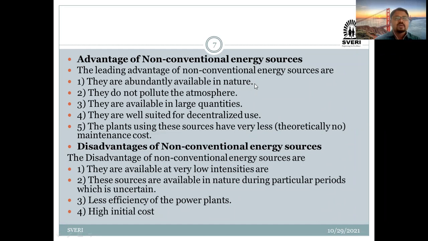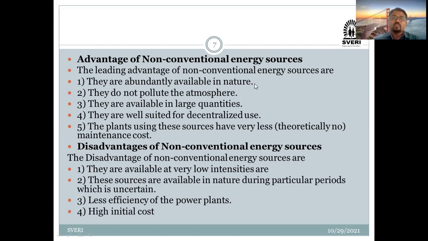Decentralized in the sense that if everyone wants to use them, then they are well suited. There's a best example. Consider the example of our college. In our college, we have established different solar plates on our rooftop.